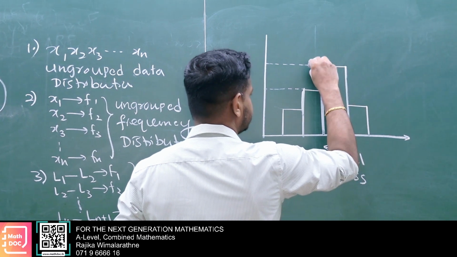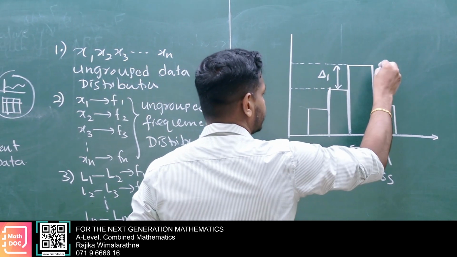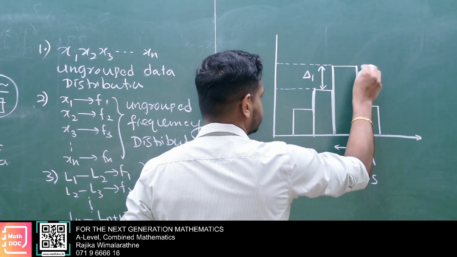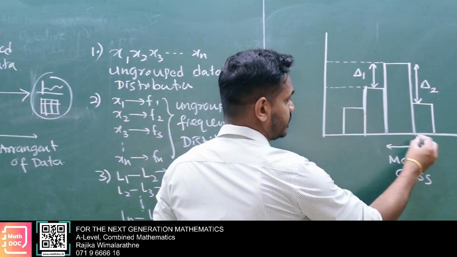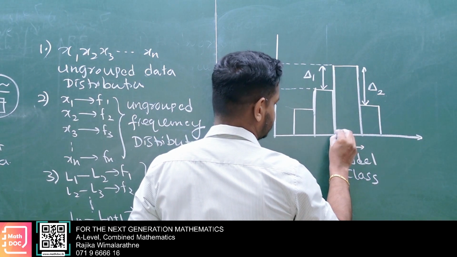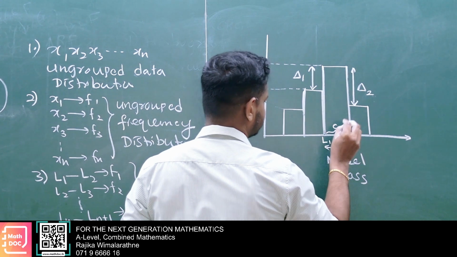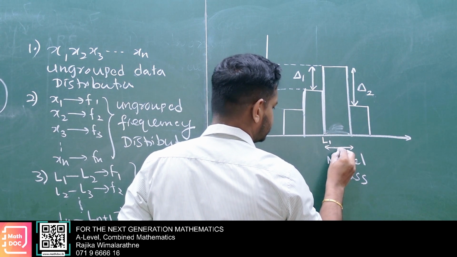Here you consider this frequency gap delta 1. You take this frequency gap delta 2. Here the lower boundary is L1, and take the class width as C. Class width C.